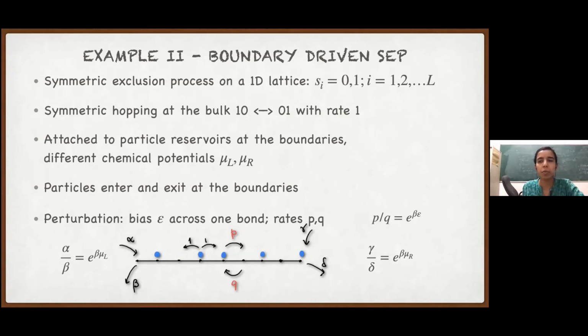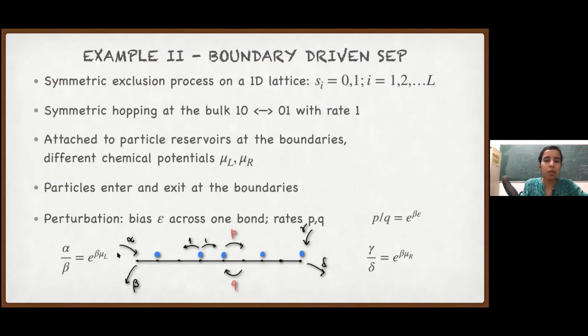Yes. Okay, I should not have mentioned temperature gradient. I just mentioned it because that's another example of boundary drive. But how we actually implement a temperature gradient is a different kind of question. Let's not go there. For now, just think about this system where we have a chemical potential gradient, which is simply defined by this certain set of rates.